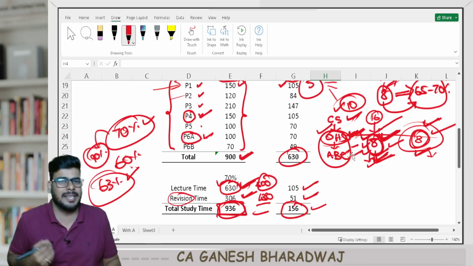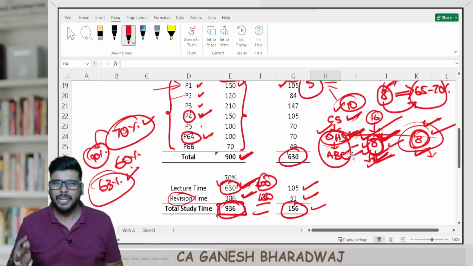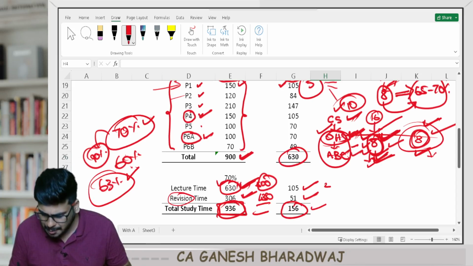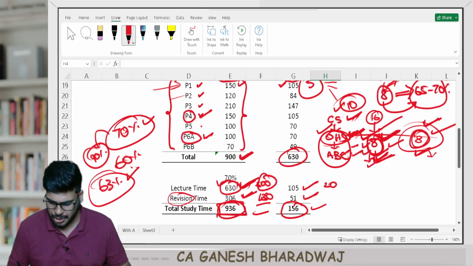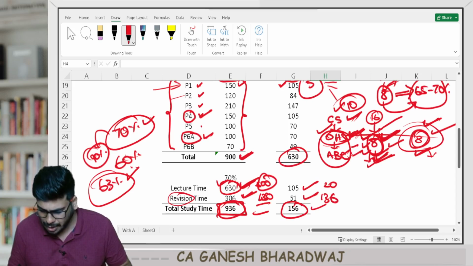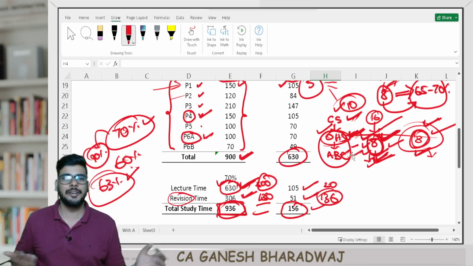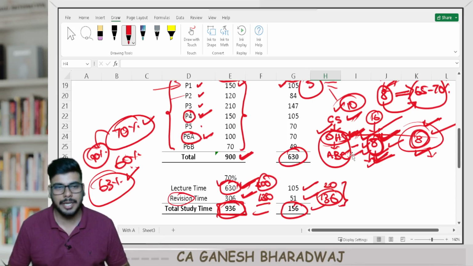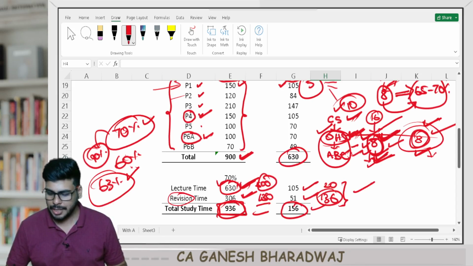Now, suppose, let's say in one subject, you are very strong. You don't feel like watching recorded lectures. Maybe only one chapter you want. Max 20 hours you spend in watching the recorded lectures. The other 136 hours, you will sit with your books and study. Right? You're just going to revise and you will be covering the entire subject. From an exam point of view, your exemption is guaranteed.